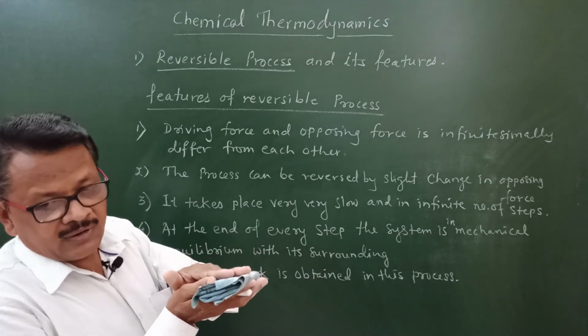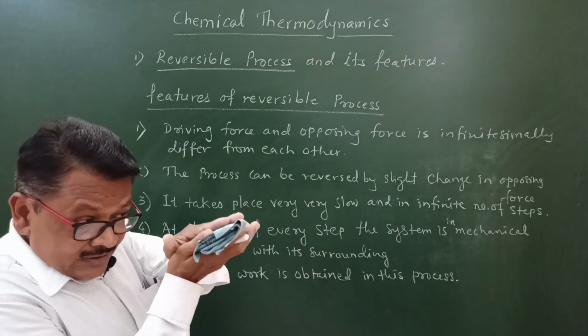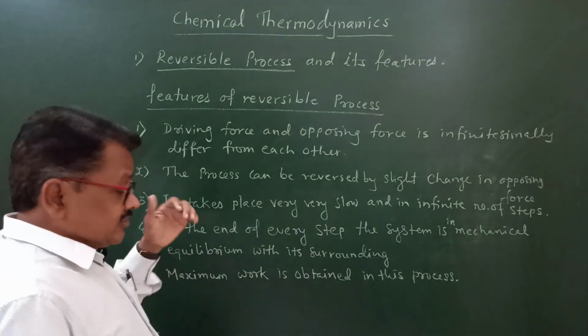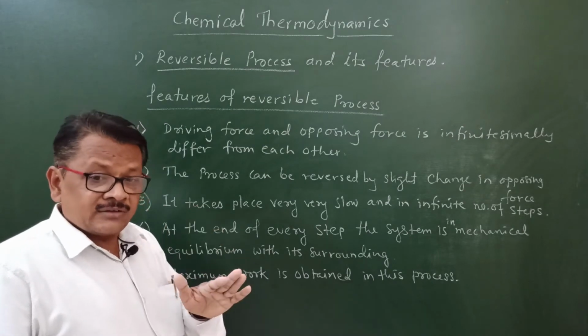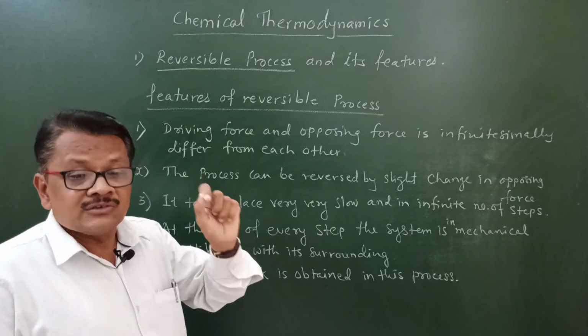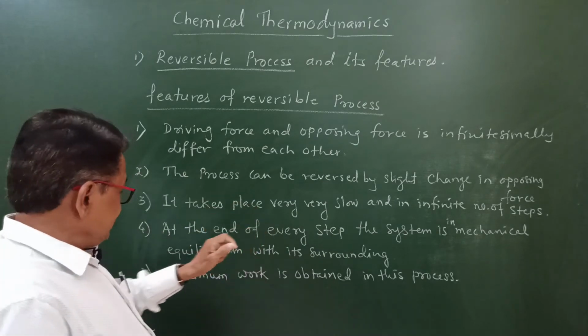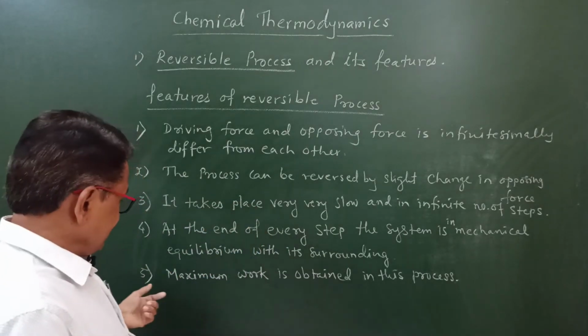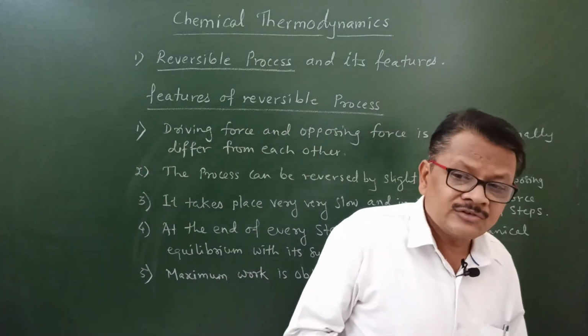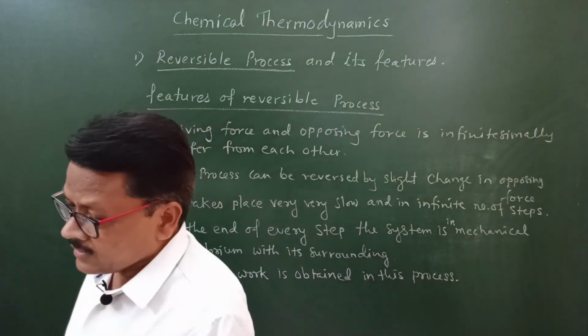It is immovable. At that time it is called mechanical equilibrium, and such mechanical equilibrium is present between system and surroundings at the end of every step. So this is the fourth feature, and the fifth feature is that maximum work is obtained in this process. These are the important features of the reversible process.